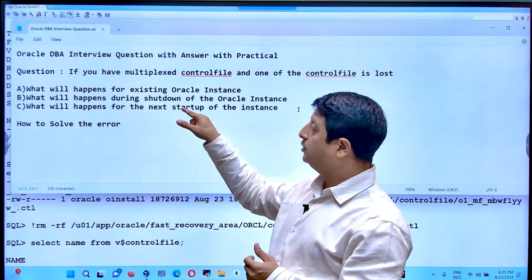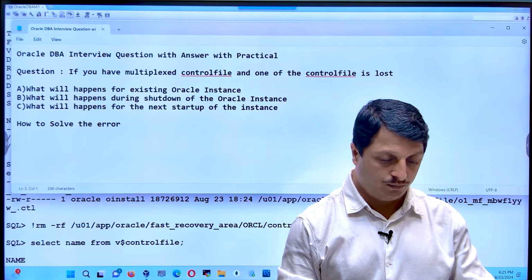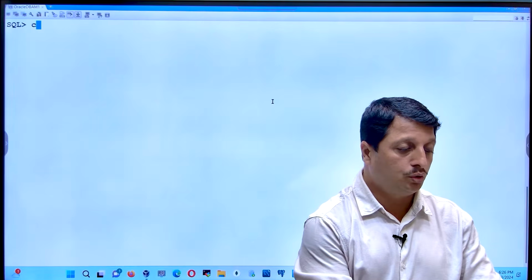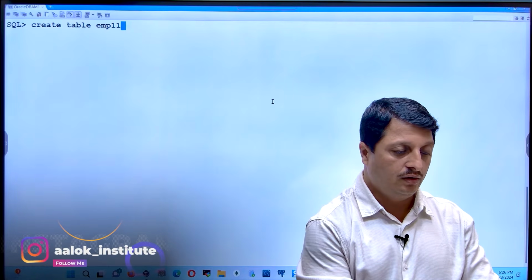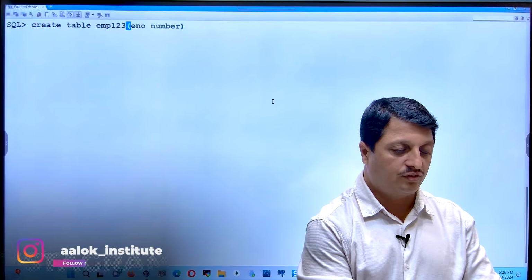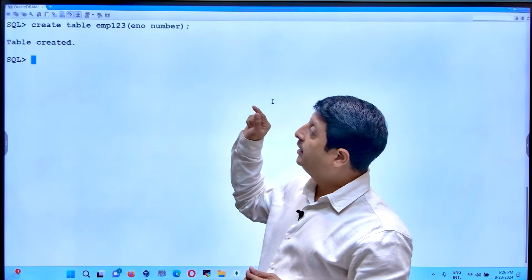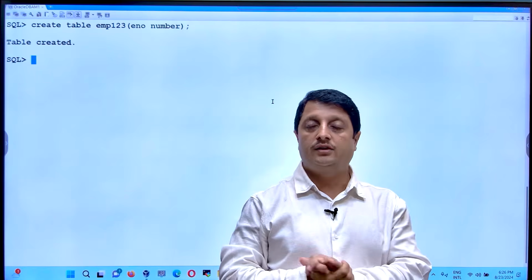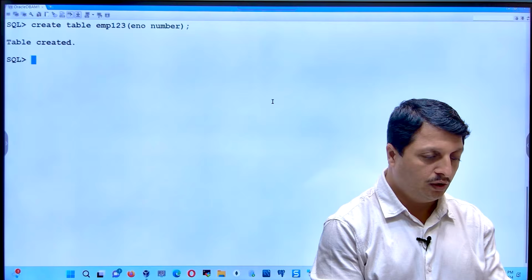So what will happen during the shutdown of the Oracle instance? Let's say we try to go for shutdown now. First, an example. I wanted to show you: create table EMP123 (employee number int, data number). An example. So one of my control files is lost. Still, am I able to create a table? Yes. So that means it is still okay and it's still running. No impact as such.